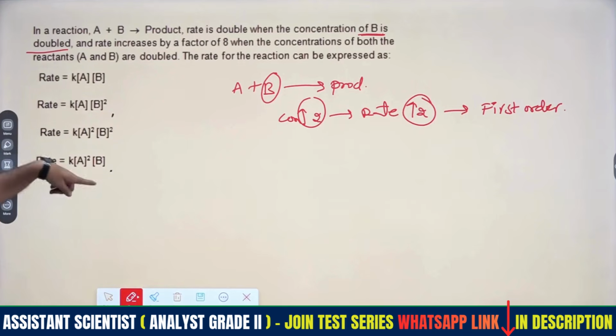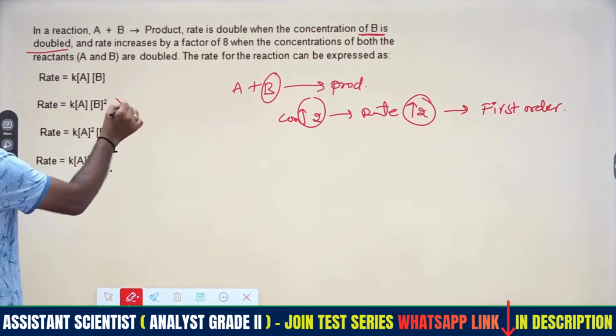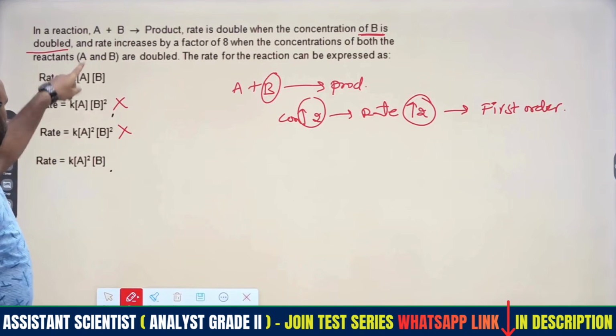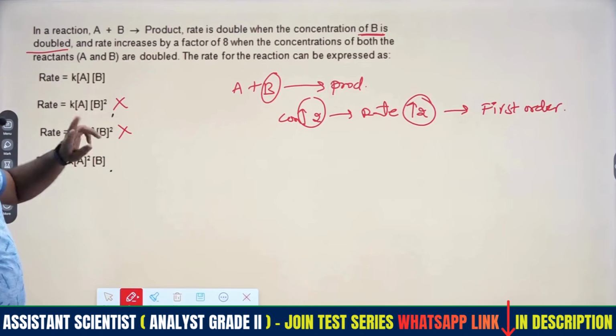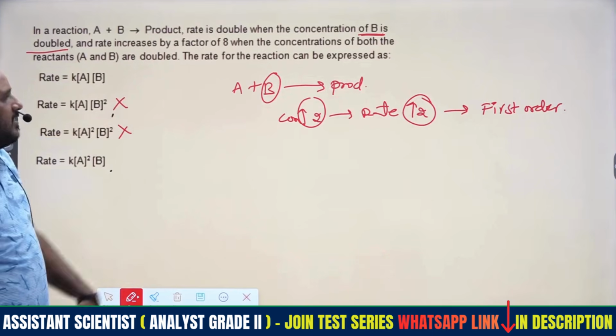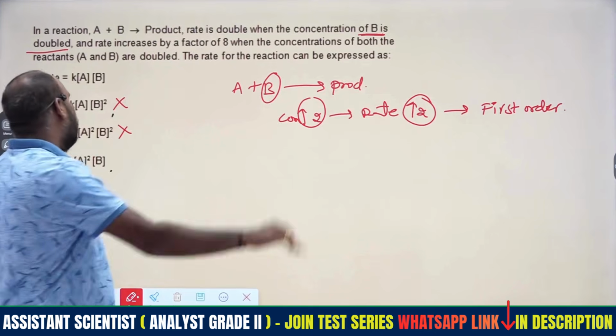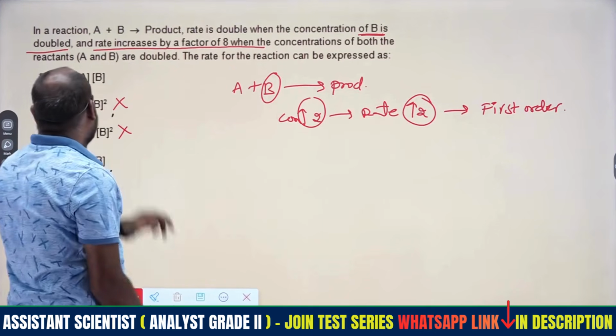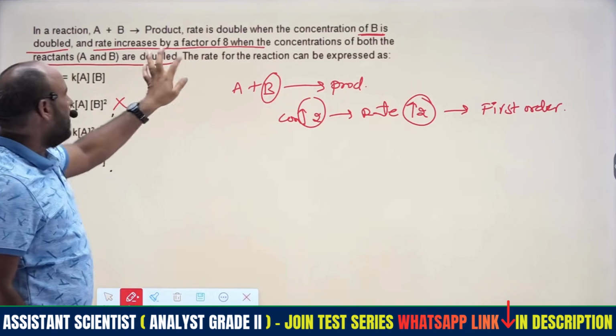So go with the 4 options, right? These 2 options we have to remove because they show B following second order. In both cases, the answer is between the first one and the last one. So we have to read the next sentence, and with the help of that we will get the answer directly, right? The rate increases by 8 times when the concentration of both reactants is doubled.